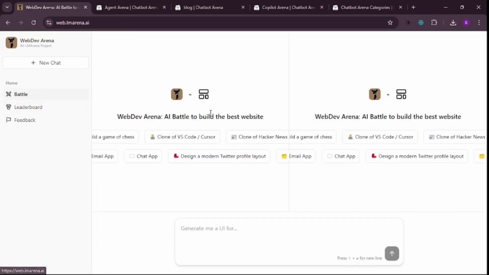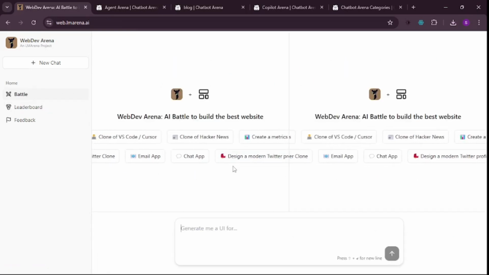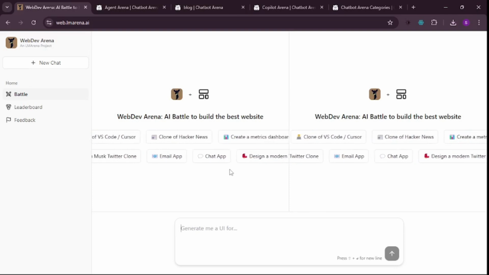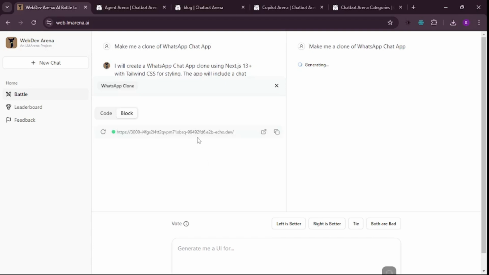So let's go and try a few more examples. And notice one thing: every time, you don't know what model is going to be there, it's going to shuffle each time. So let's create a chat app this time. The left model code generation, I think it is quite fast.